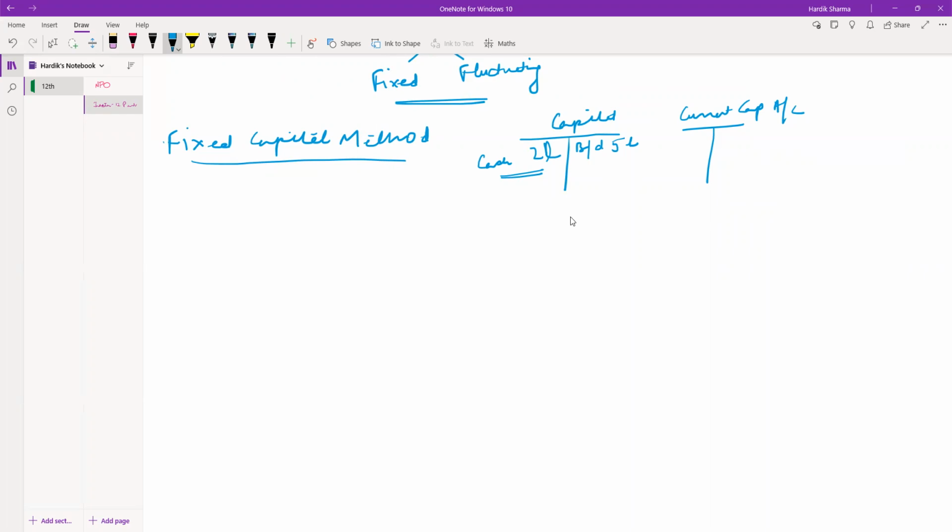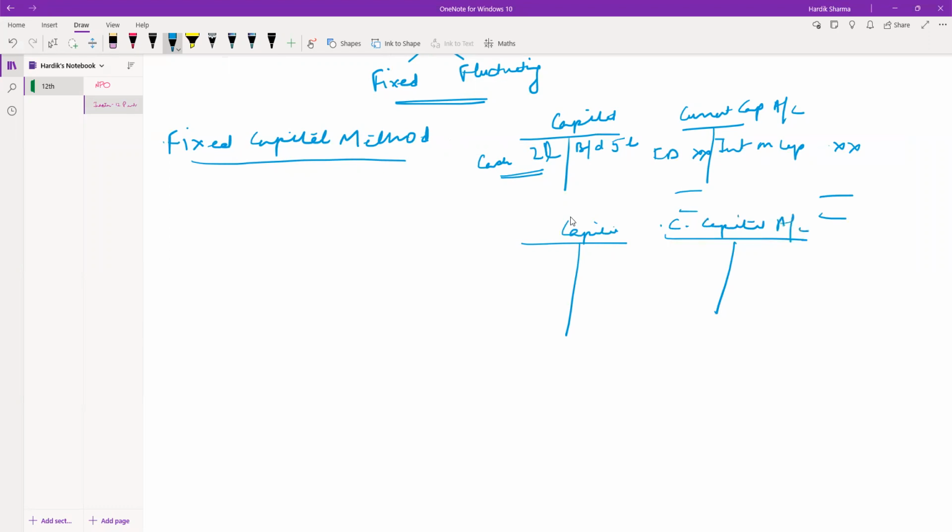All this is accounted in the current capital account. Interest on capital is accounted here. Interest on drawings is accounted here. And then comes a balance, and this again will follow the next year. The same thing is done continuously every year.